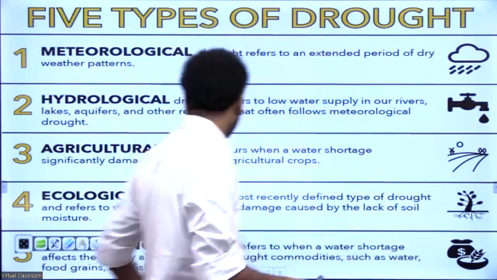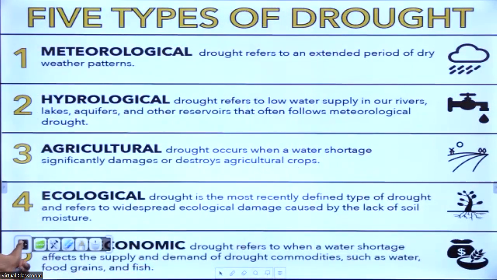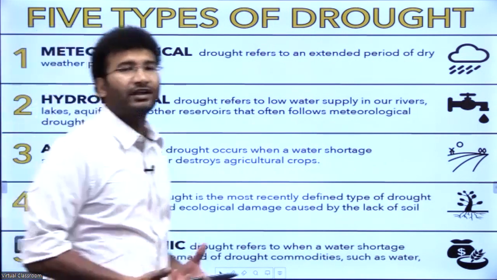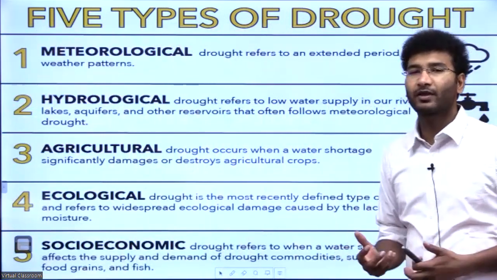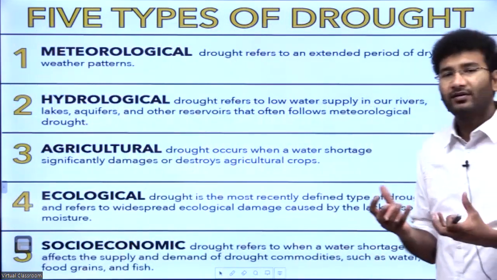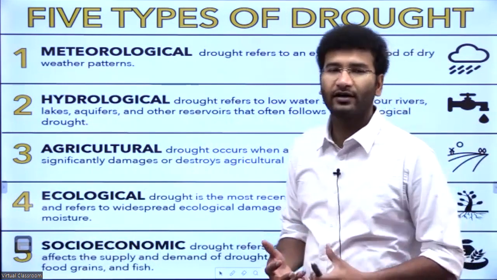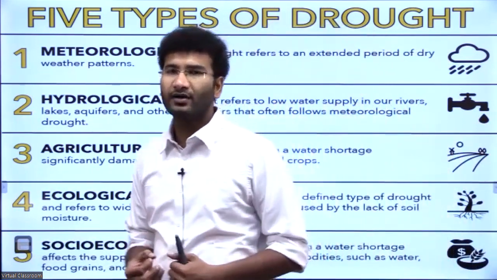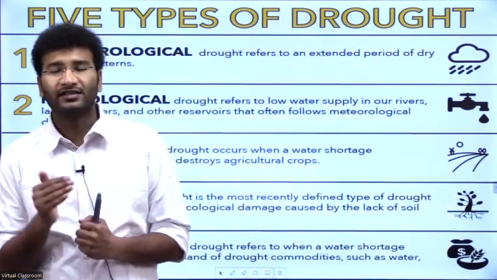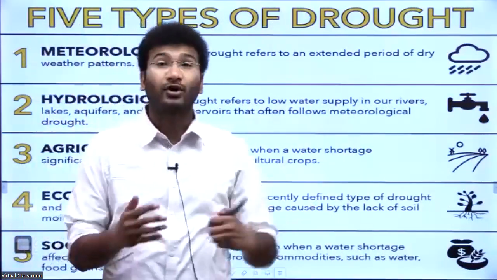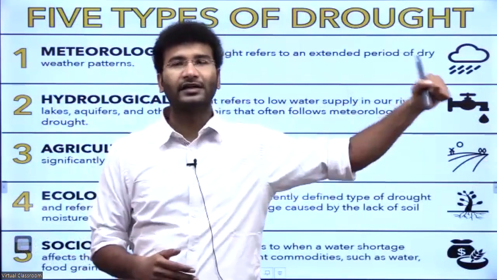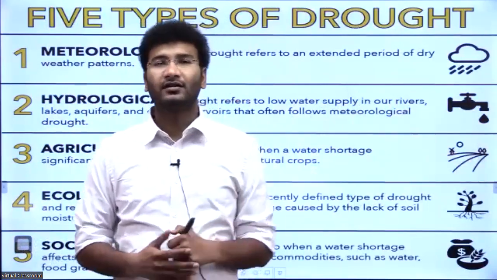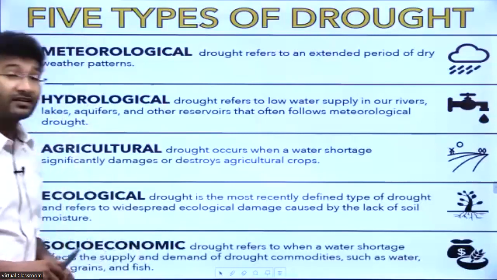And the last type of drought is nothing but socio-economic drought. Now, this drought refers to when a water shortage affects the supply and demand of commodities, such as water, food grains, fish. If there is this kind of shortage, and this shortage is because of the lack of water, then it is considered to be social drought, right? So these are the types of drought.